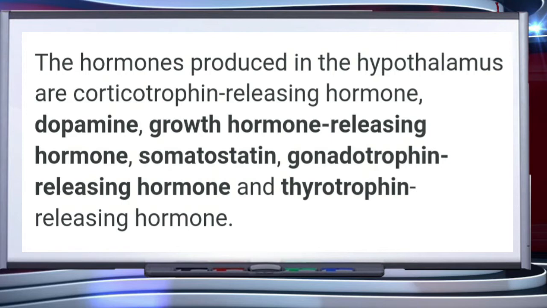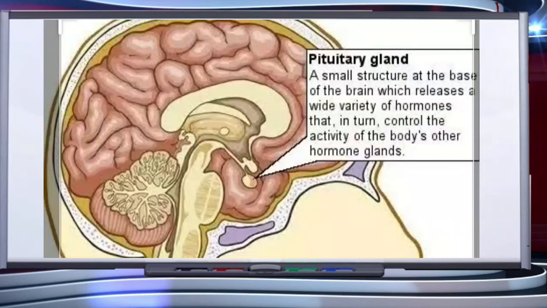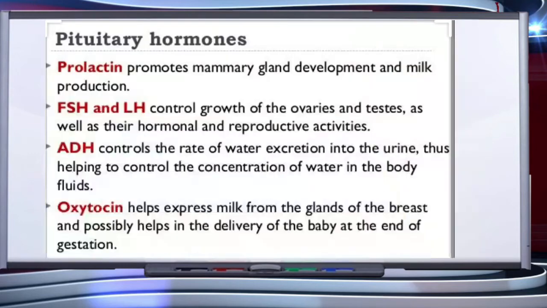The hormones produced in the hypothalamus are corticotrophin-releasing hormone, dopamine, growth hormone-releasing hormone, somatostatin, gonadotrophin-releasing hormone, and thyrotrophin-releasing hormone. The pituitary gland is located in a bony cavity called sella turcica and is attached to the hypothalamus by a stalk. This slide shows hormones released by the pituitary gland.